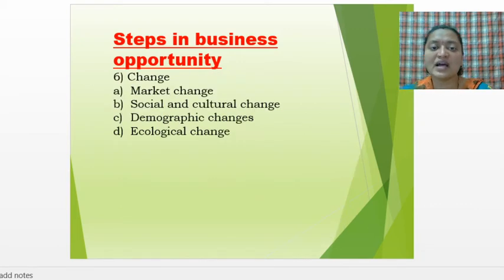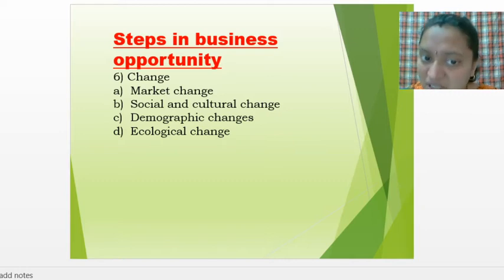Then the next one is changes. First of all, you understand that changes are a very essential part of the organization. An organization cannot run with the same routine pattern, so some kind of changes are required. Now here the question arises, what kind of changes are required? Changes may be regarding the market, social and cultural, demographic and ecological changes.